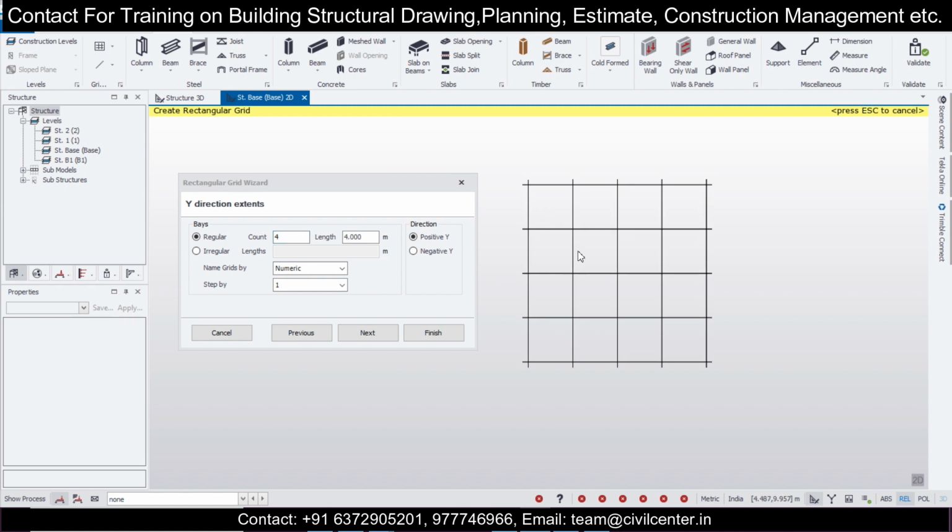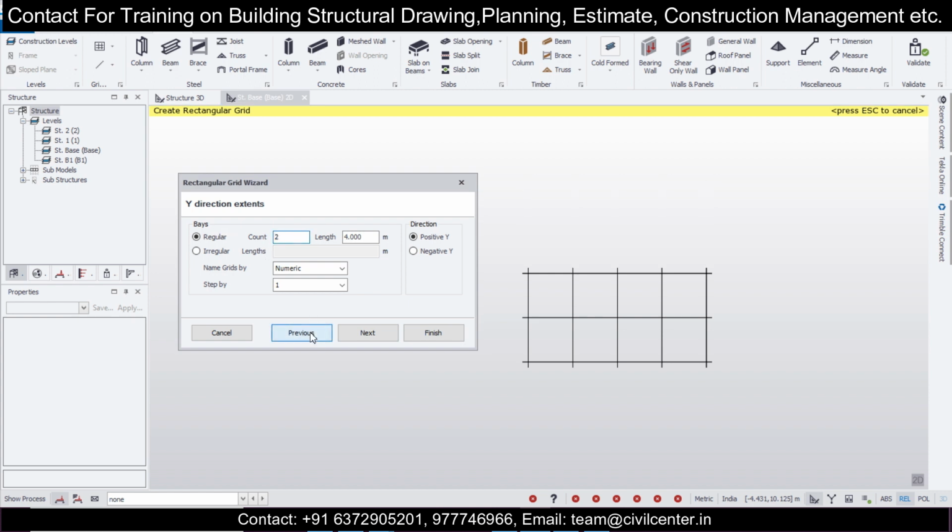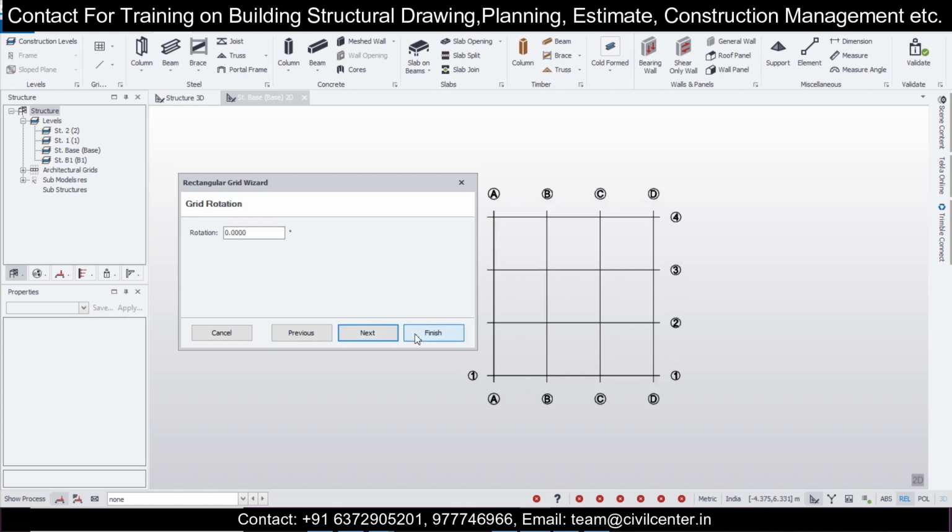So let's see if that serves the purpose. If you provide the shear walls along the internal portion, you can provide the columns along the outer portions. Like this I am planning to do here. I think we can just reduce this to 2, and this also to 2. Does it serve the purpose? Here, as you can see, you can provide 4 columns, but okay, we'll just use 3 here, and the next also 3. That will also serve the purpose. Okay, so go to next and then finish.